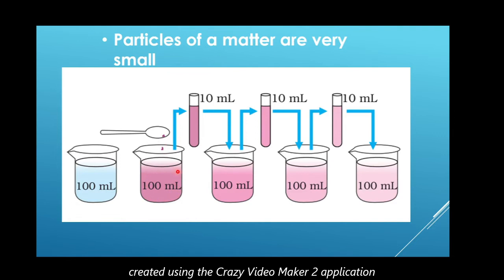We can see very dark color here. We have to take out 10 ml of water from this mixture of water and potassium permanganate. We have taken 10 ml of this mixture into this glass tube